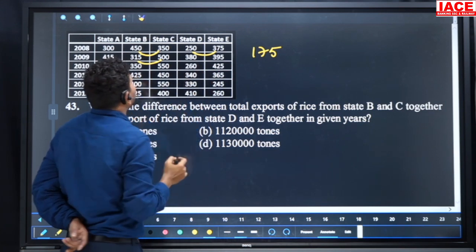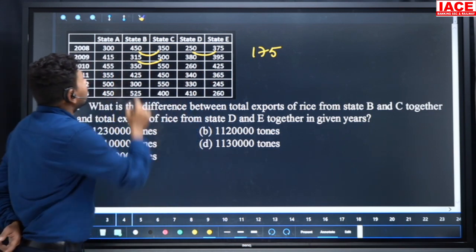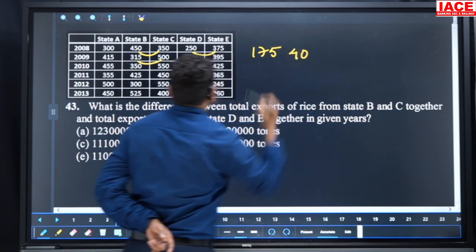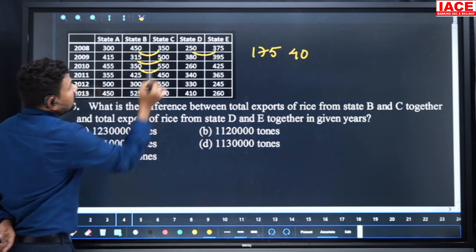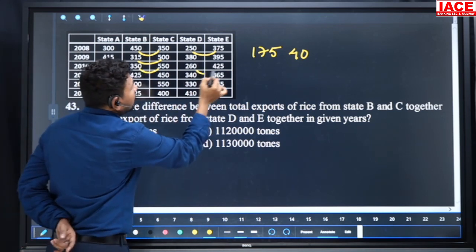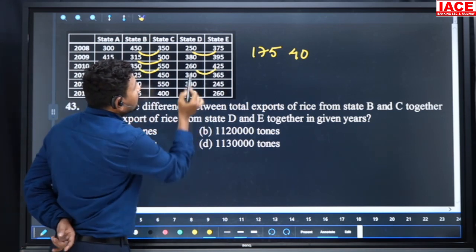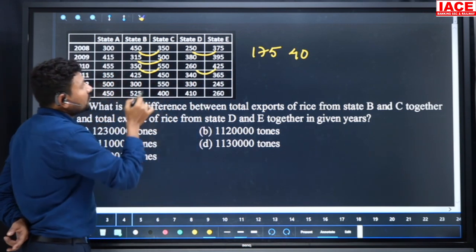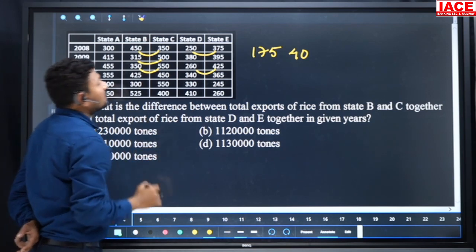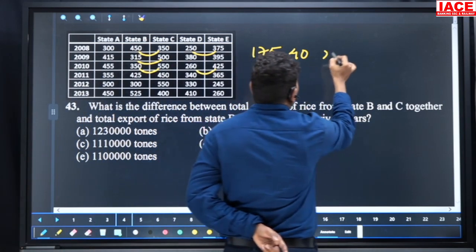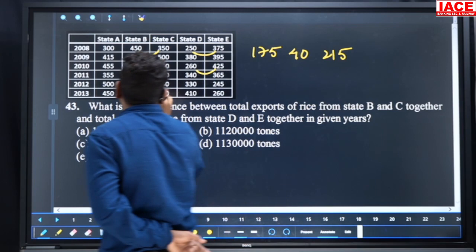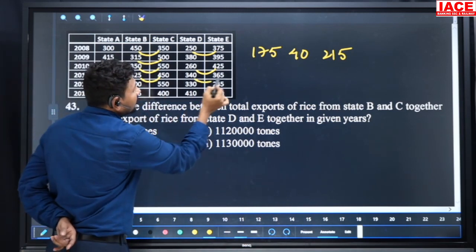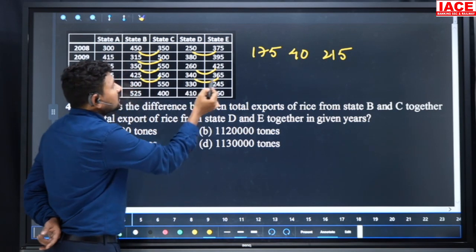775 is removed from the 815, the 15 and 25, it is a value 40. And next 350, 550, 900, and 260 plus 425, it is value 685. 685 is removed from the 900, the result is 215. And here 425, 450, 875, here 350 and 365 which is equal to 705.